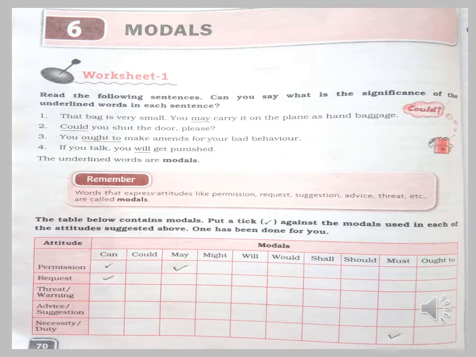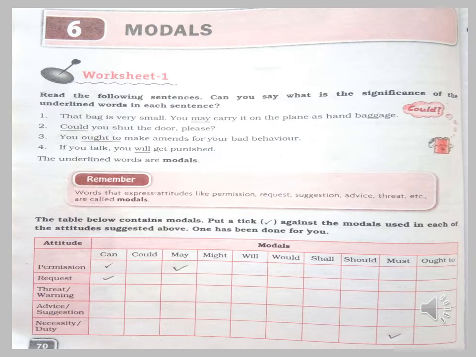Now let us see what is given in worksheet number 1 of your practice book. Read the following sentences. Can you see what is the significance of the underlined word in each sentence? That bag is very small. You may carry it on the plane as hand baggage. Could you shut the door, please? You ought to make amends for your bad behavior. If you talk, you will get punished. The underlined words are all modals.